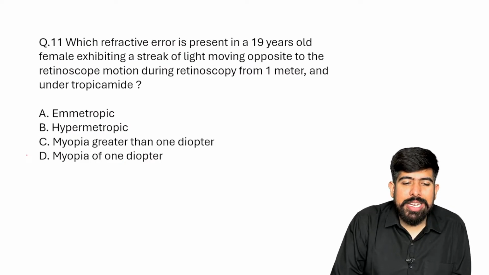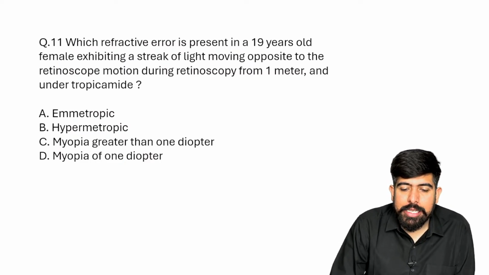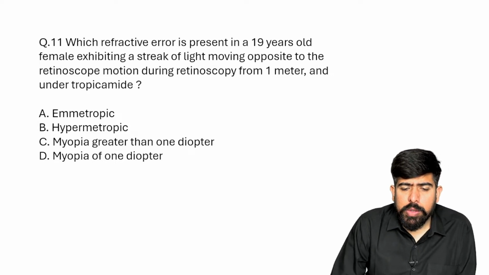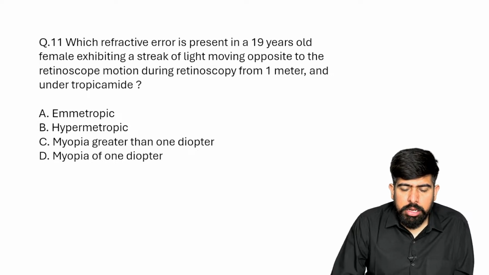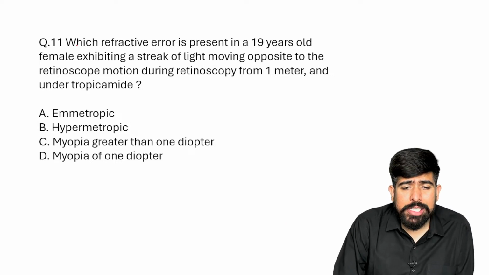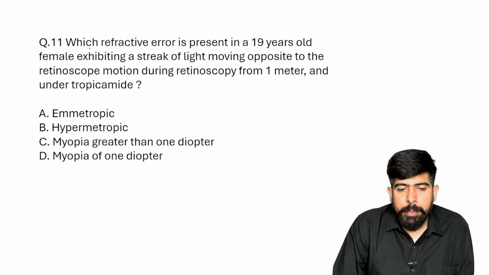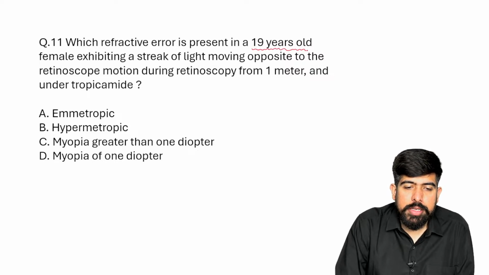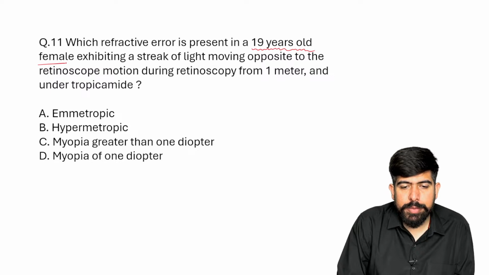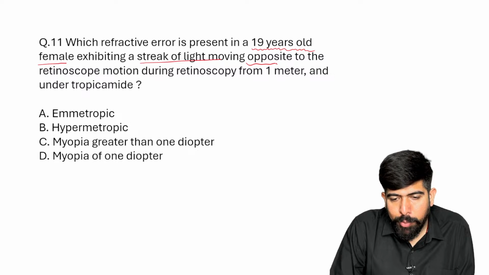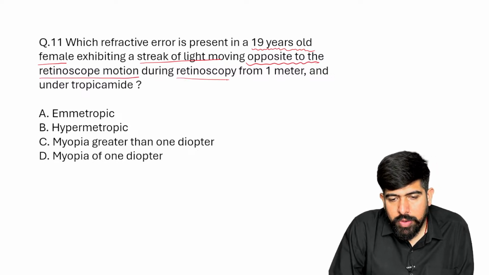Now, moving forward to the next MCQ. This is question number 11, which is asking about a refractive error. There is a 19-year-old female patient with a refractive error, exhibiting a streak of light moving opposite to the retinoscope motion during the retinoscopic test.